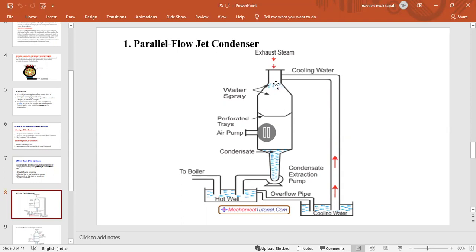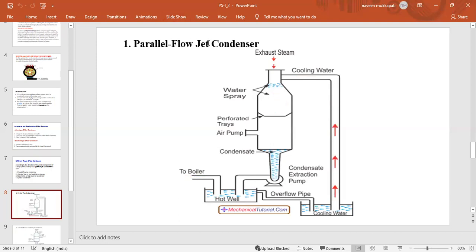Both the water and the steam combine, and we also have air pumps, by which we remove the air. After the condensation process is complete, the water is delivered to the hot well and then to the boilers.